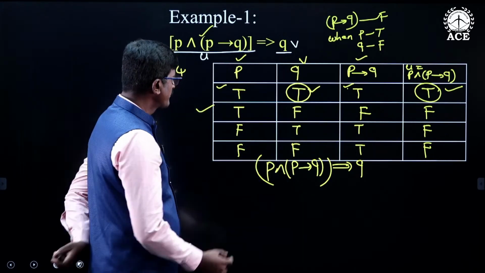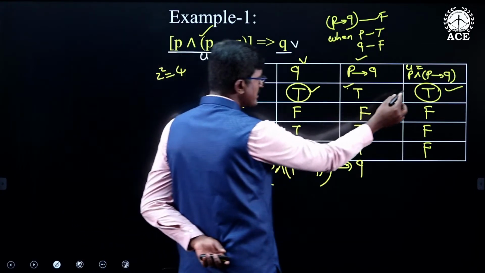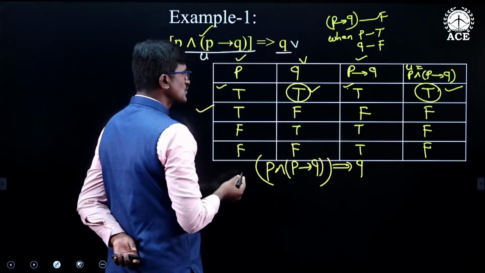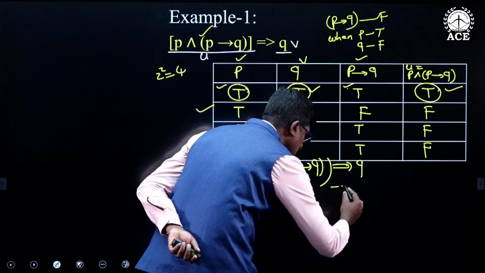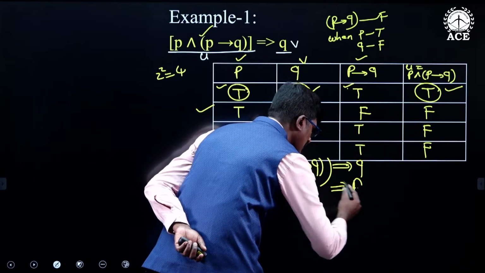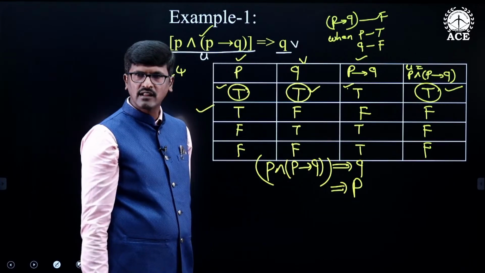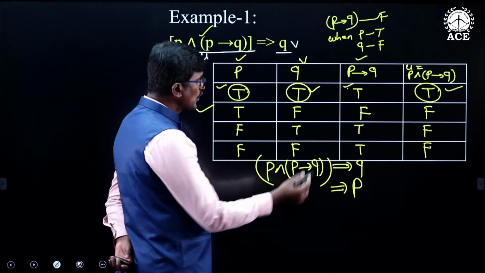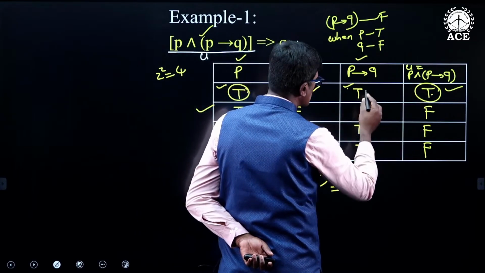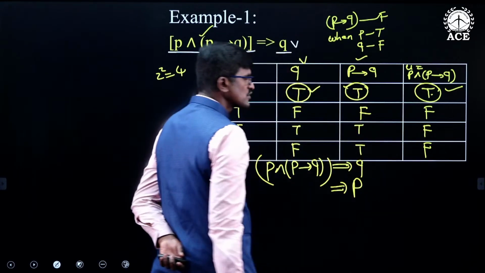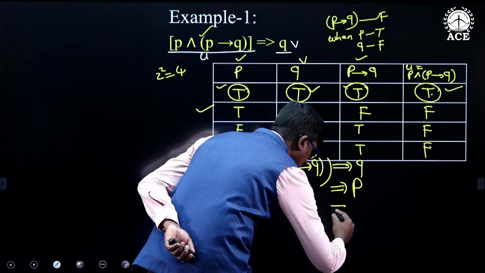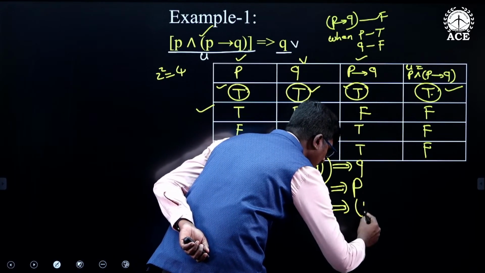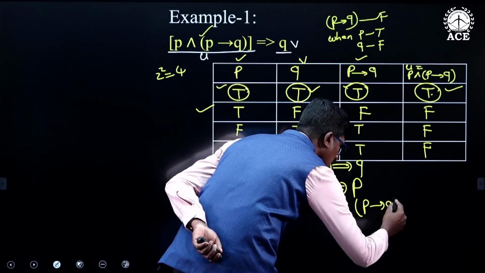Now look at this. If you take P also, whenever P and P conditional Q is true, P is also true, which means this LHS also logically implies P. Now look at it, whenever this is true, P conditional Q is also true. That means this LHS logically implies P conditional Q also.